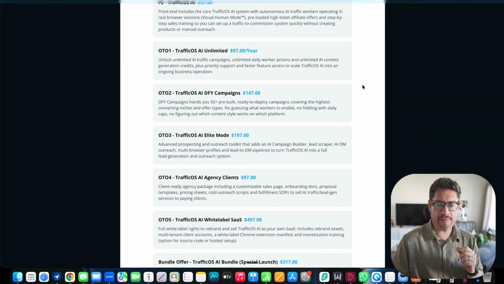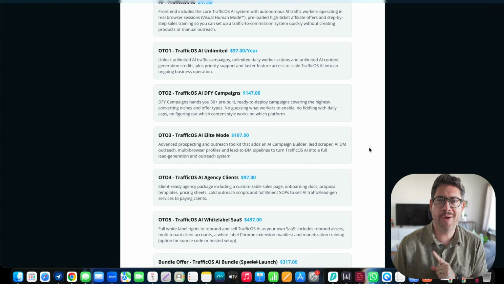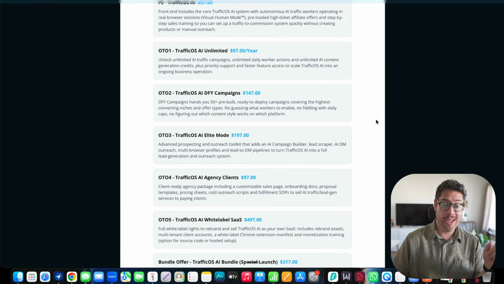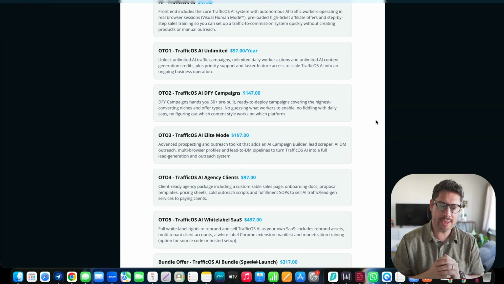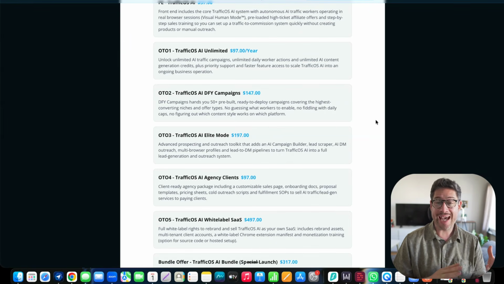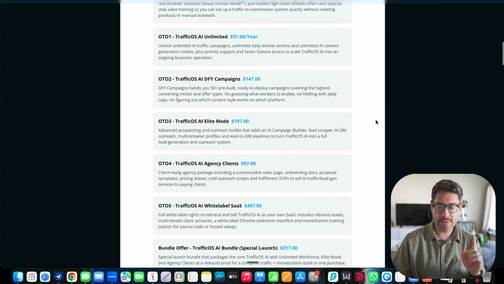The OTO 1 is TrafficOS AI Unlimited, which costs $97 per, I think this is wrong here. This is probably per month. Let me check that. Nope, that was right. $97 per year, actually. So with the unlimited version, you unlock unlimited AI traffic campaigns, unlimited daily worker actions, and unlimited AI content generation credits, plus priority support and faster feature access to scale TrafficOS AI into an ongoing business operation. So that's going to cost $97 per year.